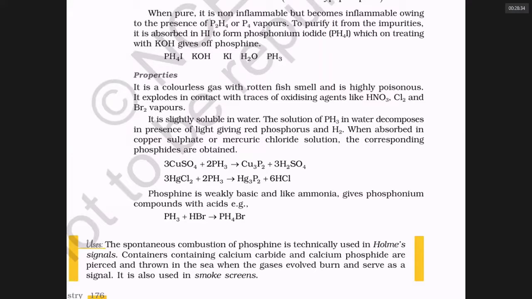There is something called smoke screens in wars, to create screens of smoke where the enemy can't see you. They were using phosphine, but using chemicals in war is not justifiable, because it causes so much danger. Unnecessarily you are killing people and their children will be affected, because it brings about unwanted mutations. It is unethical, I would say.